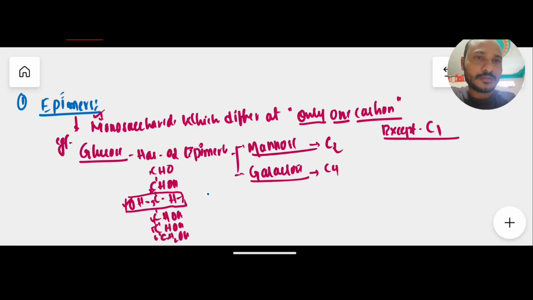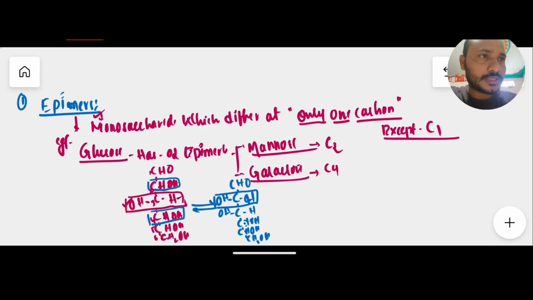For example, a change at carbon number 2 means it becomes mannose. If there is a change at carbon number 4, then it becomes galactose. I will draw here: CHO, and here C, and on this side OH. Now here this side OH and H, and as in the glucose structure, CH and CH2OH. So there is a change at carbon number 2, and the whole remaining structure is as it is in glucose.